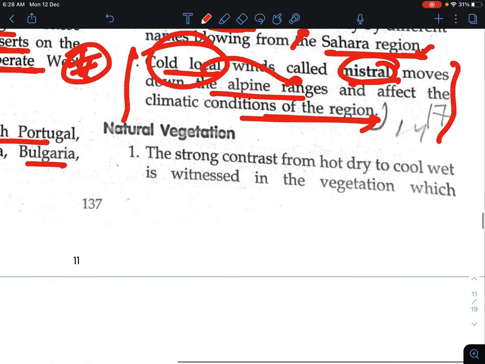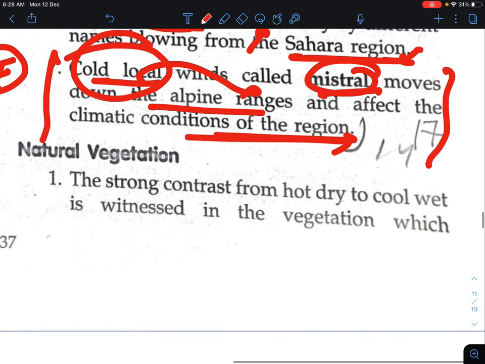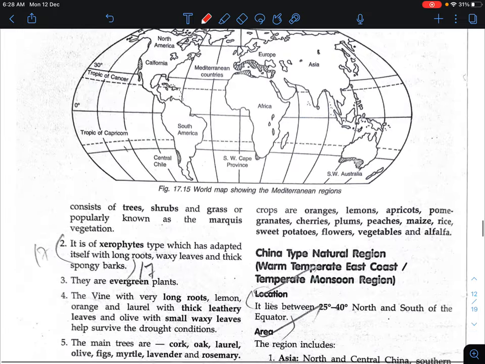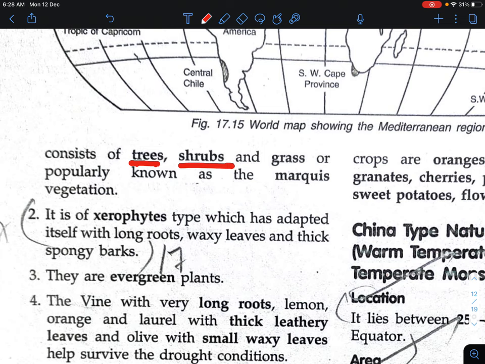Now about the vegetation. There is a strong contrast from hot dry to cool wet witnessed in the vegetation. In summer it is hot and dry, but in winter it is cool and wet. So there is a great difference between the hot dry and the cool wet seasons. The vegetation, which consists of trees, shrubs and grasses, is popularly known as maquis vegetation. So what kind of vegetation lies in the Mediterranean region? We can say it is maquis vegetation.